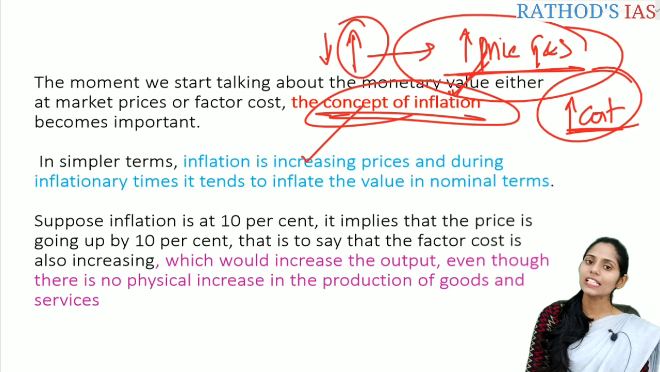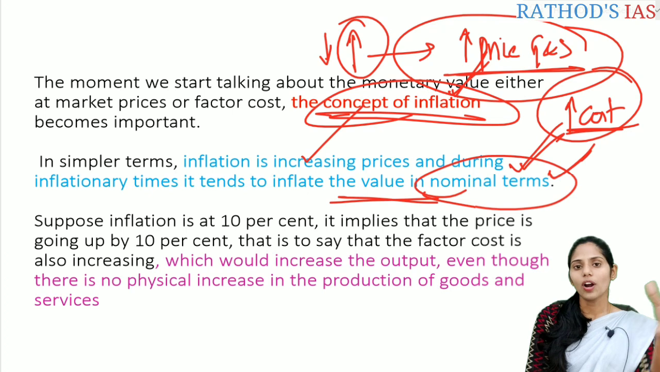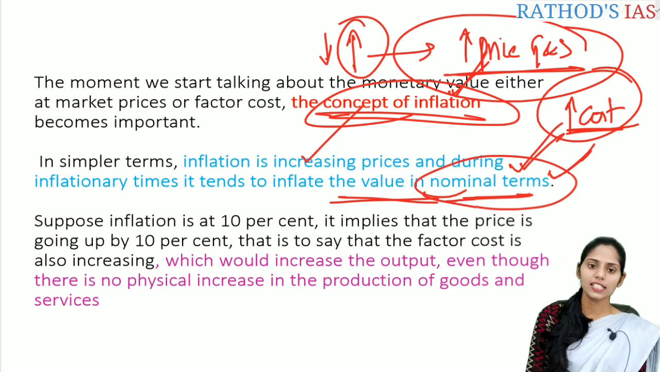So what happens in inflation? Because of the rise in the prices of goods and services, we can see the value will increase or inflate in nominal terms. So what is nominal here? Nominal means we are not taking inflation into account. We are not adjusting for inflation. So whatever monetary value of the output is coming because of the increase in the price of these goods and services, that is called nominal terms. Is it clear? So let me give you an example.